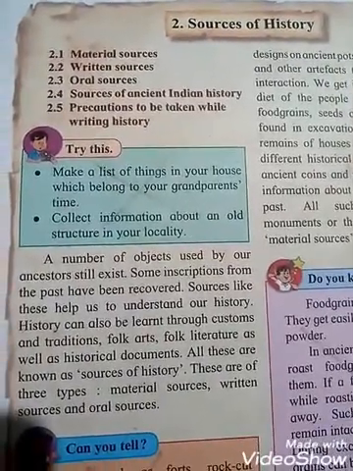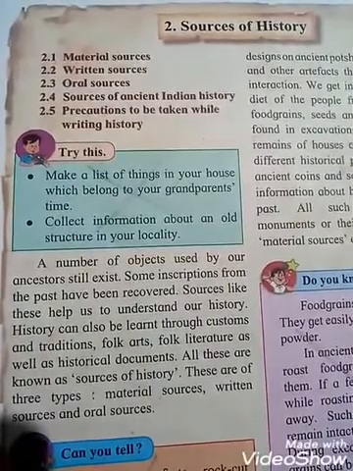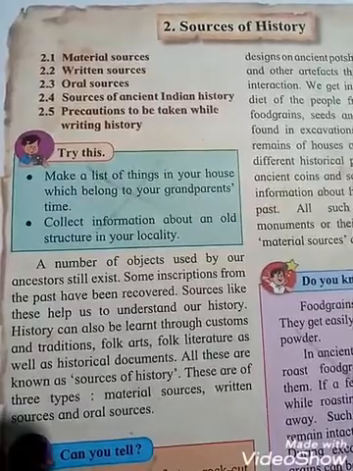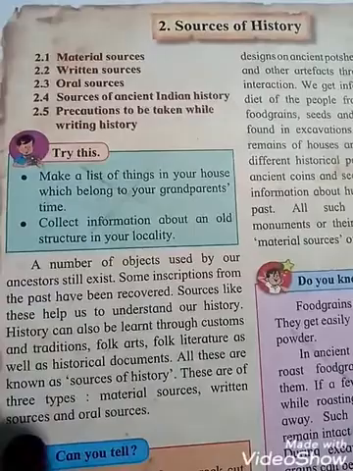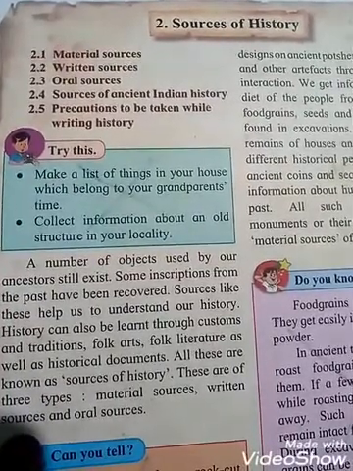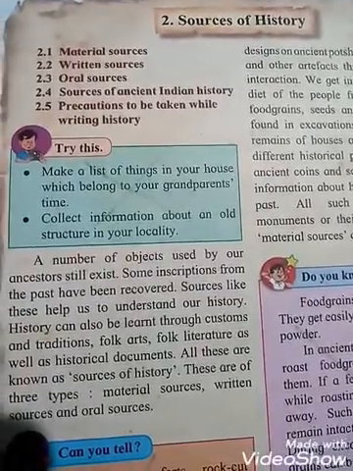Some points are given here: 2.1 Material source, 2.2 Written source, 2.3 Oral source, 2.4 Sources of Ancient Indian History, and 2.5 Precautions to be taken while writing history. Students, all these points we will discuss in this chapter.